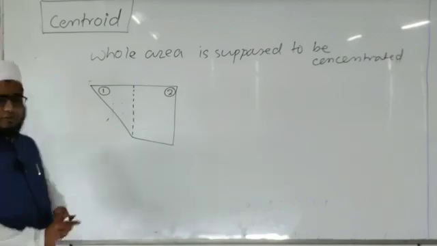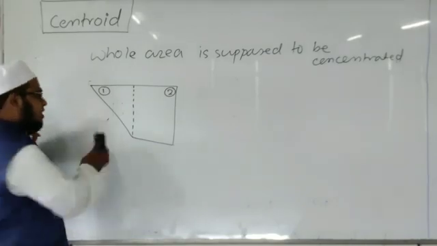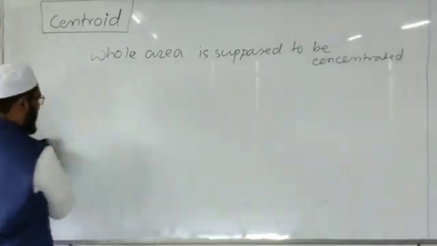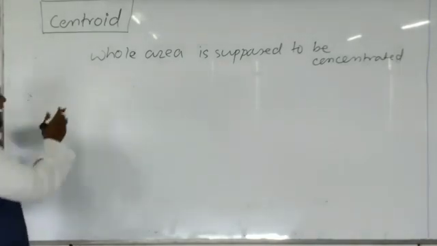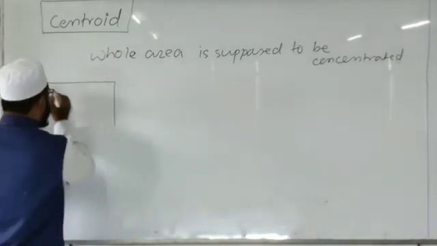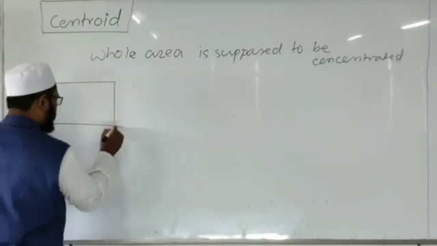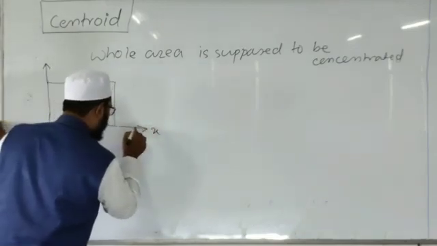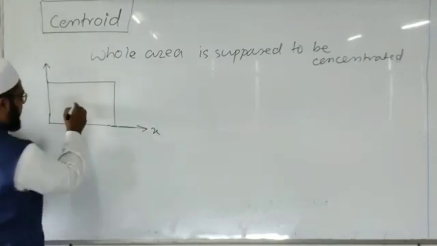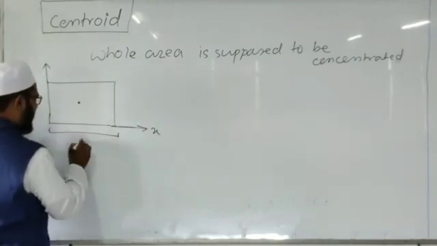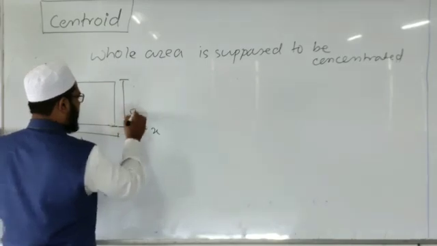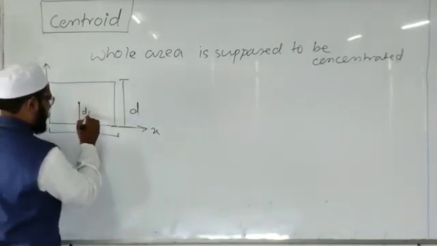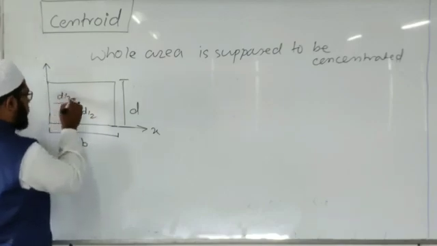For determination of the centroid of this figure, we require the centroid of the standard figures. We will write the centroid of standard figures here, which is already known to us, but for understanding, I am writing. If it is a rectangle having width b and depth d, then this centroid is at b by 2 and d by 2.